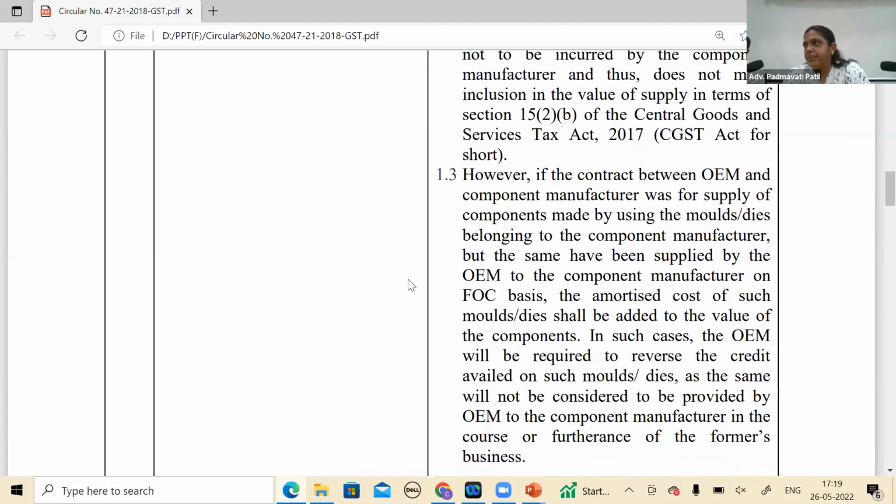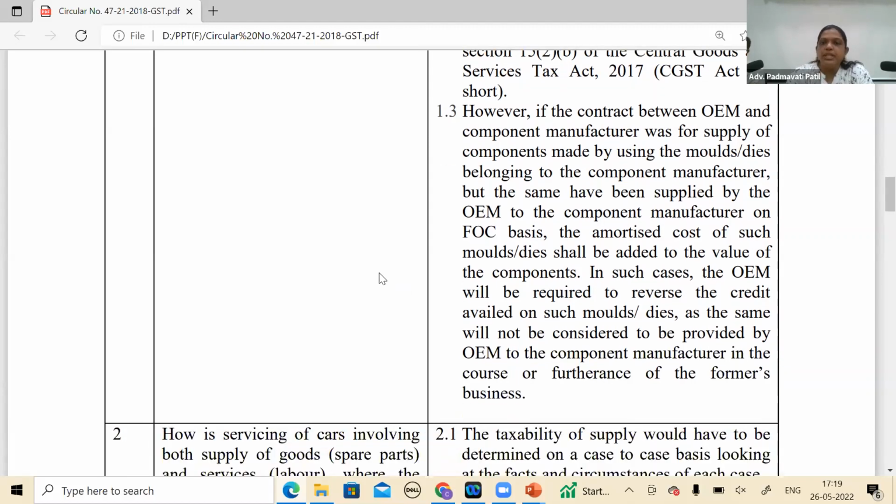But 1.3, if you can just see, however, if the contract between OEM and component manufacturer was for supply of components made by using the molds or dies belonging to the component manufacturer, but the same have been supplied by the OEM to the component manufacturer on free of cost basis, then the amortized cost of such molds shall be added to the value of components. In such cases, obviously, OEM will be required to reverse the credit availed on such molds, as the same will not be considered to be provided by OEM to the component manufacturer in course or furtherance of the former's business.